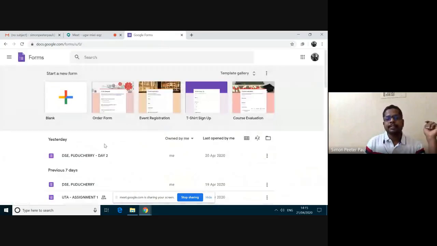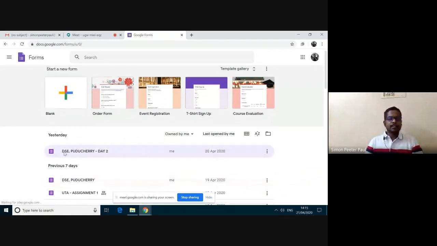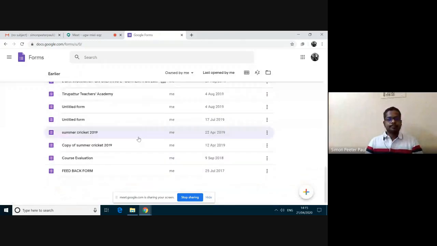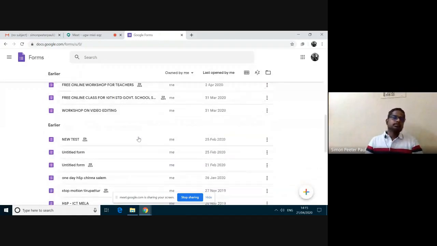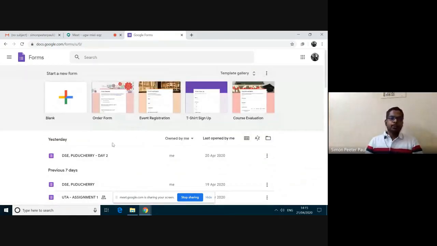After clicking this, I will get this type page. You will get this type page because I have created these forms. You could see here. To create a new form, there are some templates. This one is order form, event registration form, t-shirt form, course evaluation form. Now we are going to learn how to create a new blank form.